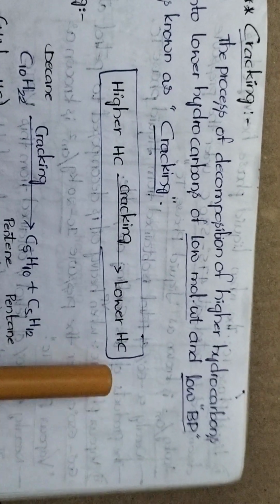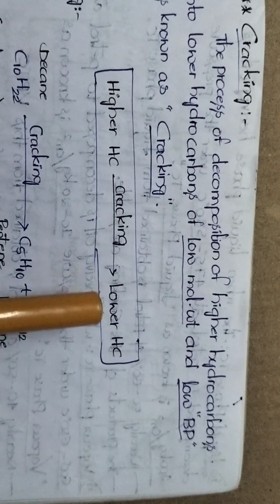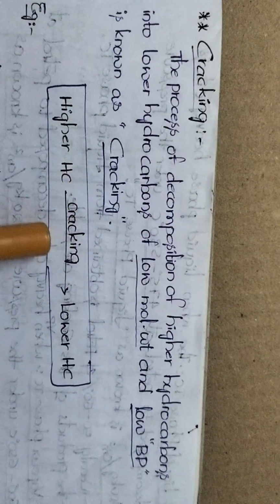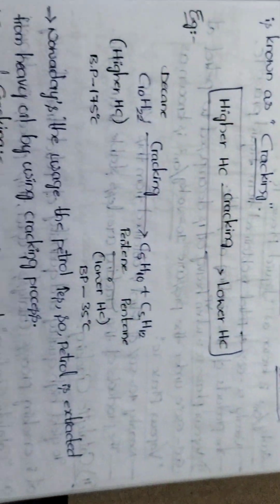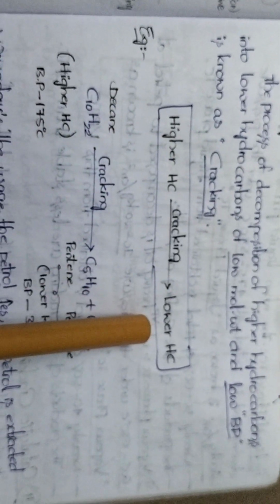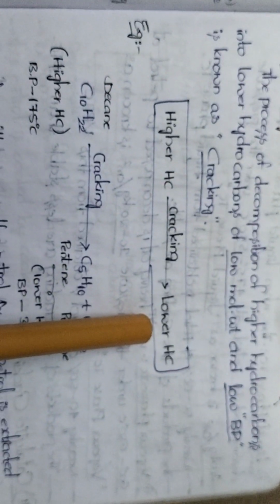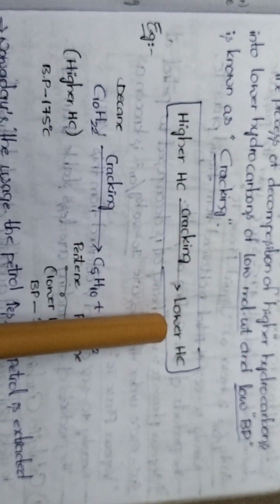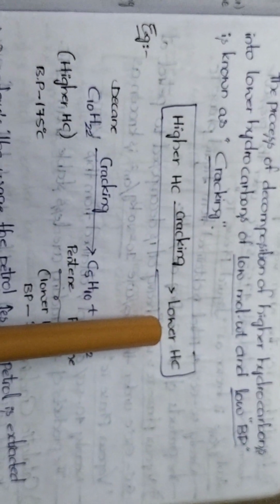Petrol has lower hydrocarbons. To extract an excess amount of petrol from heavy oil, we should go through the cracking process. Heavy oil is the example for higher hydrocarbon, petrol is the example for lower hydrocarbon. Whenever heavy oil undergoes the cracking process, we will get an excess amount of petrol.